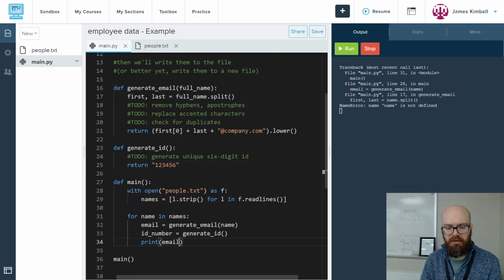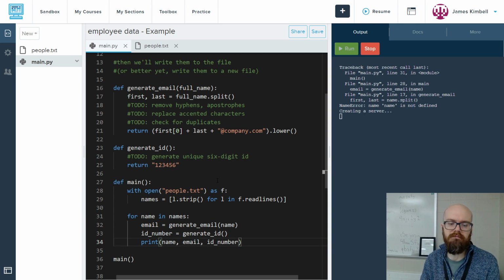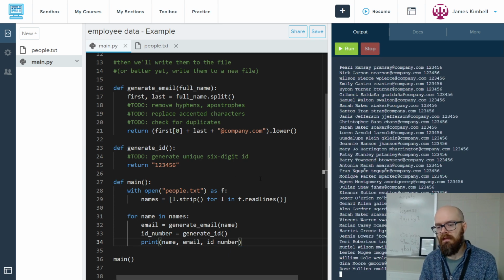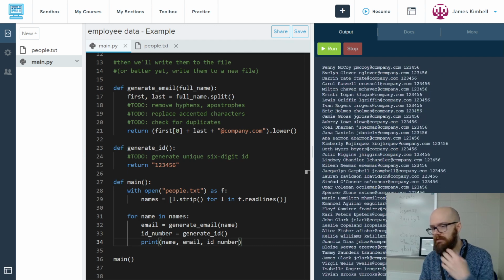And then for each of these, let's print name, email, ID number, just as a test to see if we're on the right track. Hey, look at that. This is kind of what we're going to see in our final version, where it's a table. I know it's not organized. We could maybe tab it over to make it look good.